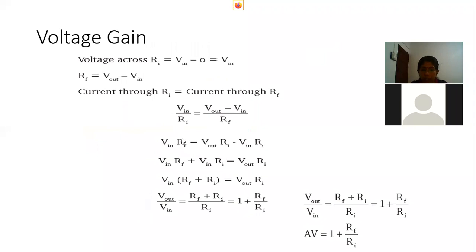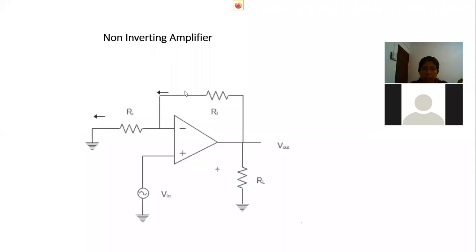The amplification factor of any circuit is the ratio of output voltage by input voltage. So we have to find out the equation for input voltage and output voltage. So the voltage across RI, due to the op-amp properties, the output voltage will flow across this, and the current will flow across our input resistance.